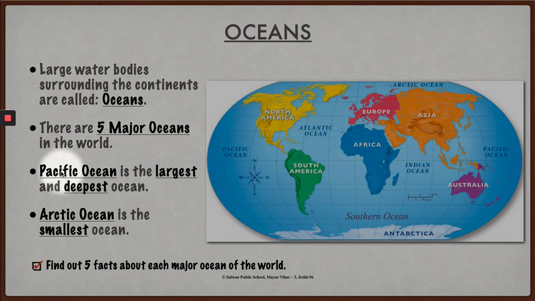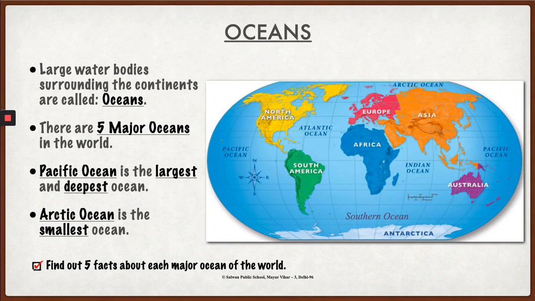The largest and the deepest ocean of the world is Pacific Ocean, which is over here. And the smallest ocean of the world is Arctic Ocean, located over here. Kids, I want you to find out at least 5 facts about each major ocean of the world. You will find out some very interesting things.